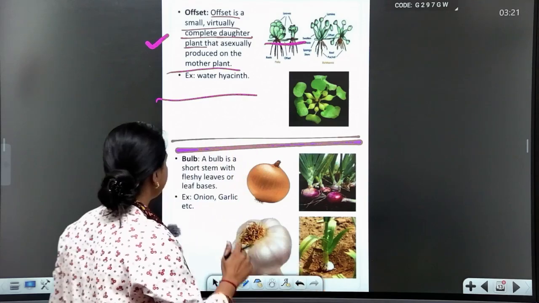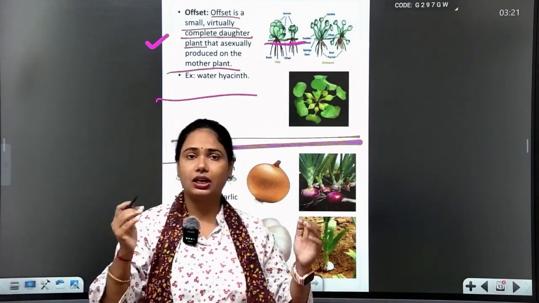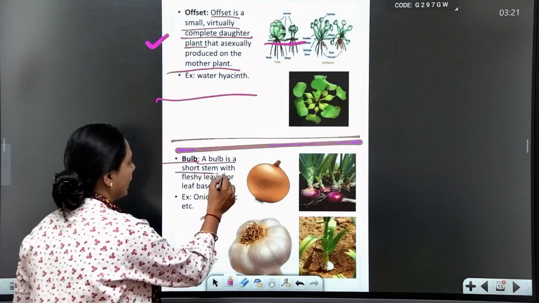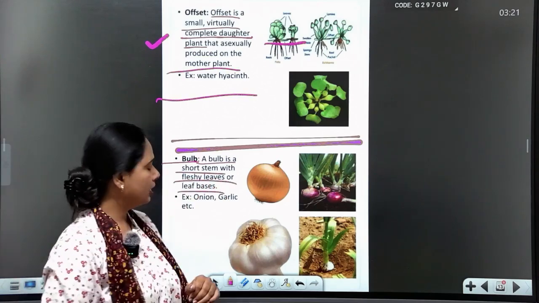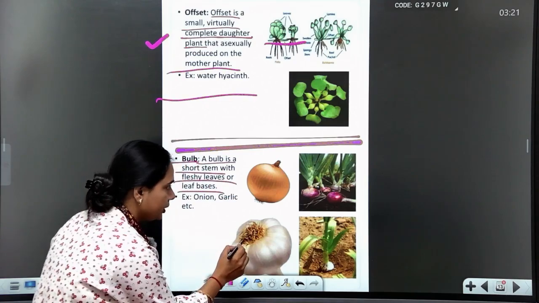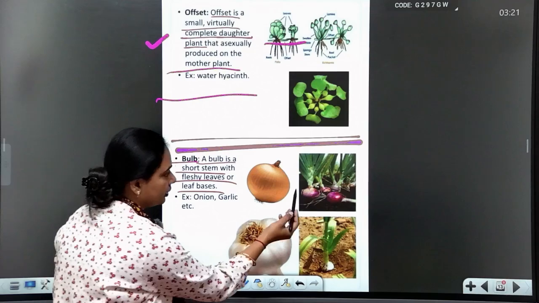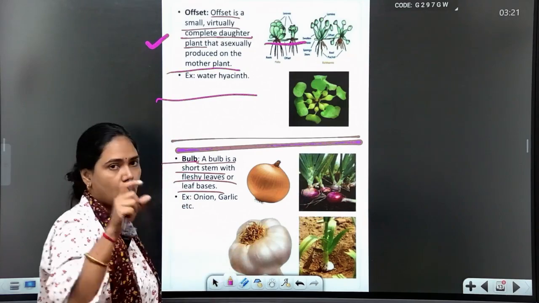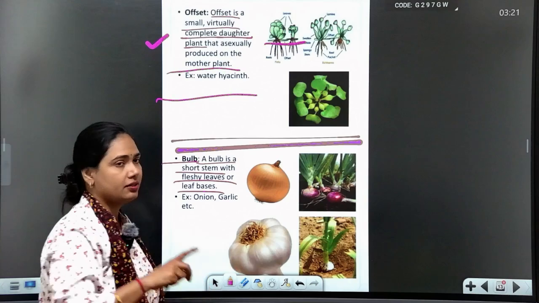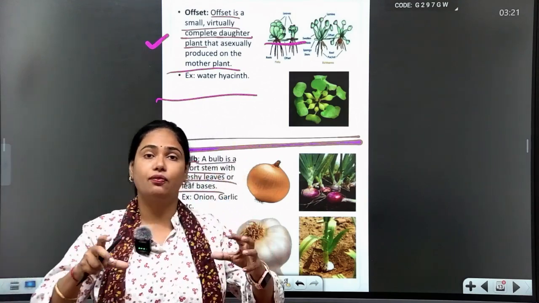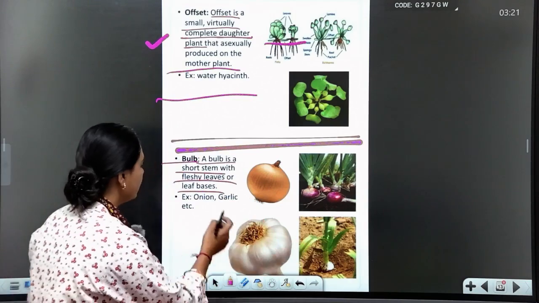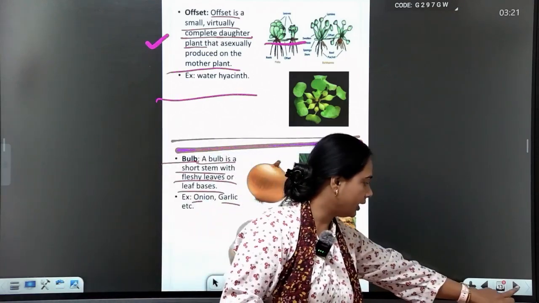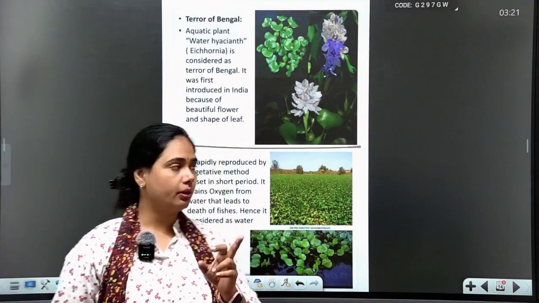Okay. Now what is bulb? We are coming to our last category, bulb. A bulb is a short stem with fleshy leaves or leaf bases. Here you see in onion there are fleshy leaves on a short stem. When this part is cut and put in soil, it forms new plants. Okay, students, so onion and garlic are the best examples of bulb. Now you have got all the processes of vegetative reproduction.